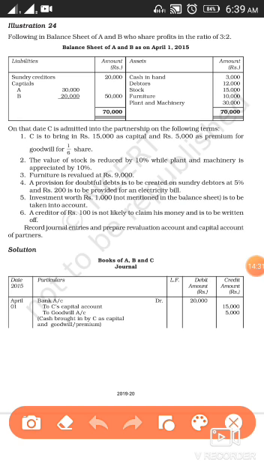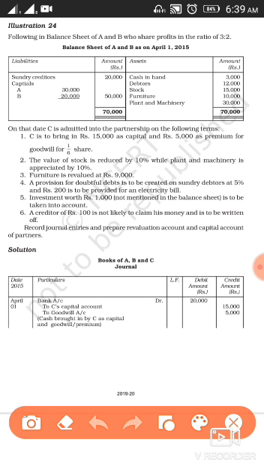Now we can understand it with the help of this illustration. Following is the balance sheet of A and B who share profit in the ratio of 3:2, as on 1st April 2015.